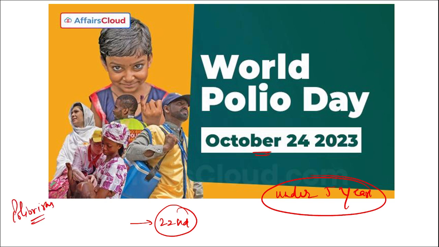This disables an individual child, and it is caused by the polio virus. Polio virus, correct? Next, when was World Polio Day first observed? It was in 2002, and there is a very famous slogan also, Do Bund Zindagi Ki, for the same.